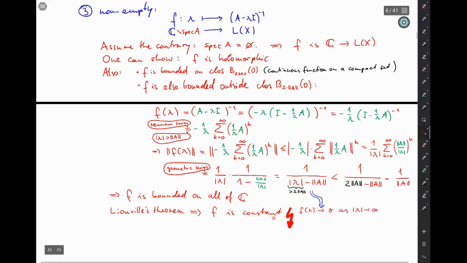And the constant function that converges to 0 must be the 0 function. But of course it's not, because it's the inverse of some operator, so it can't be the 0 operator, which is not the inverse because it's not invertible.